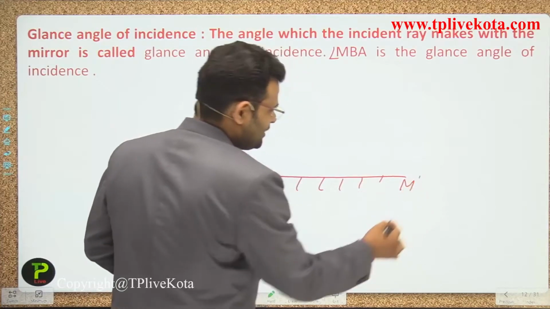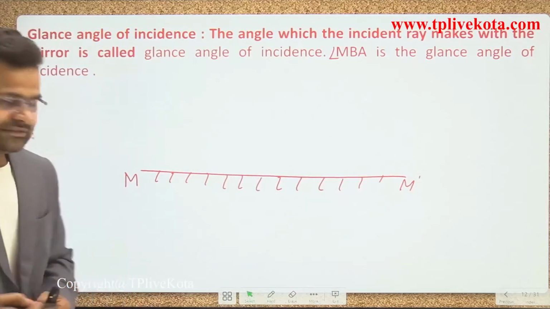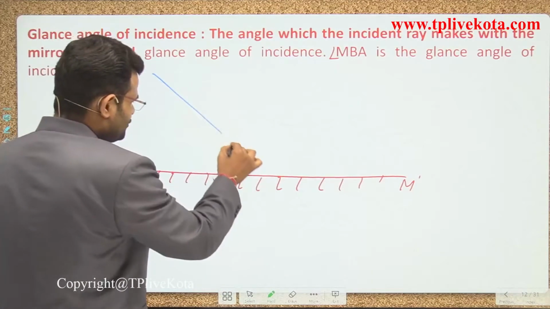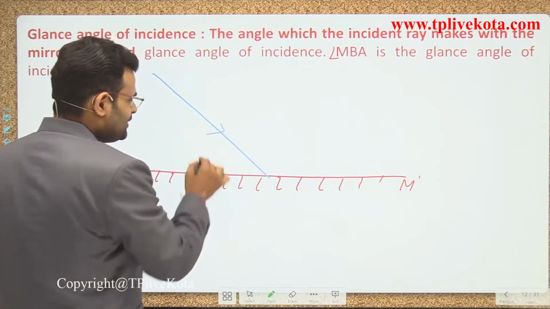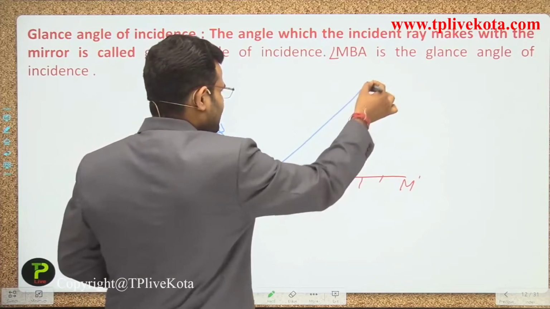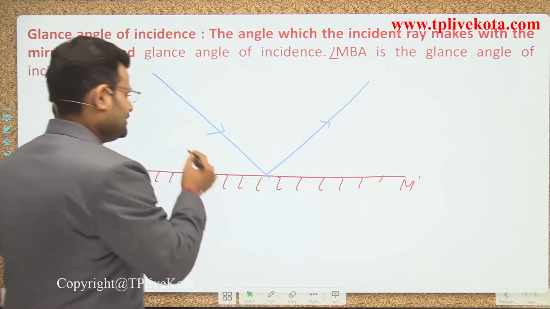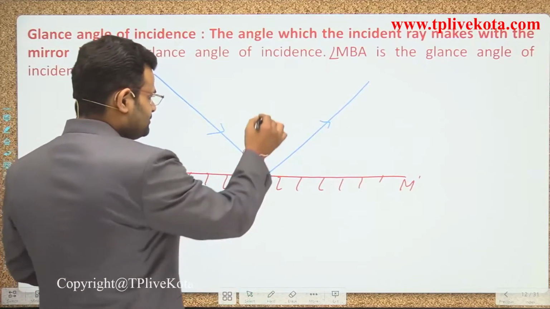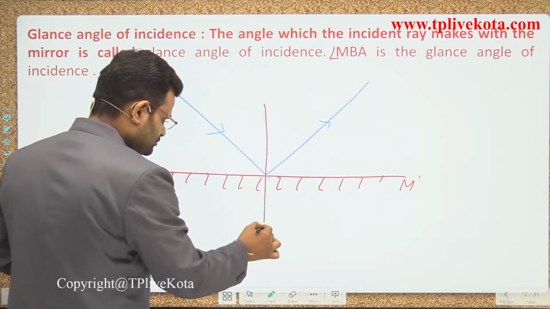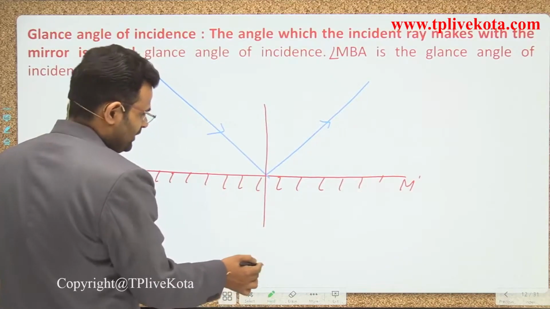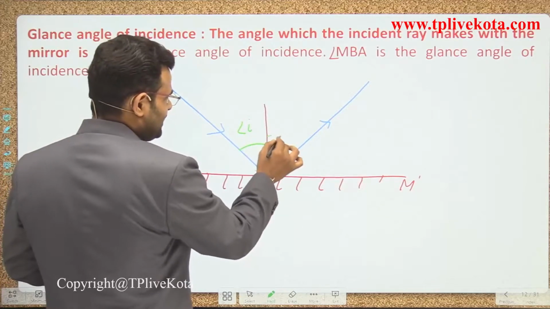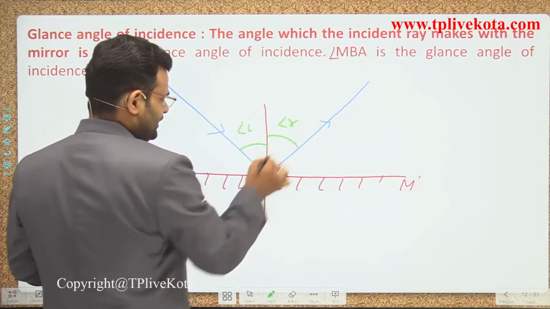When the incident light comes, that is called the incident ray, and it bounces back in the same medium, that is called the reflected ray. Previously we mentioned the normal. That angle is called the angle of incidence, and that angle is called the angle of reflection.